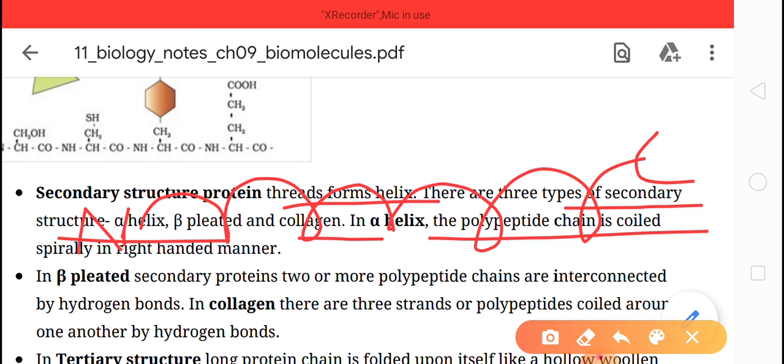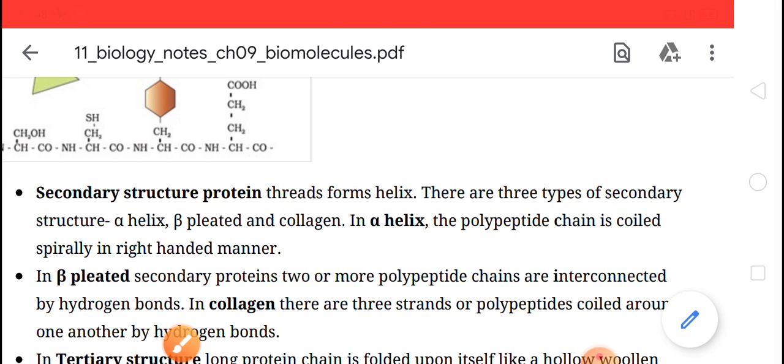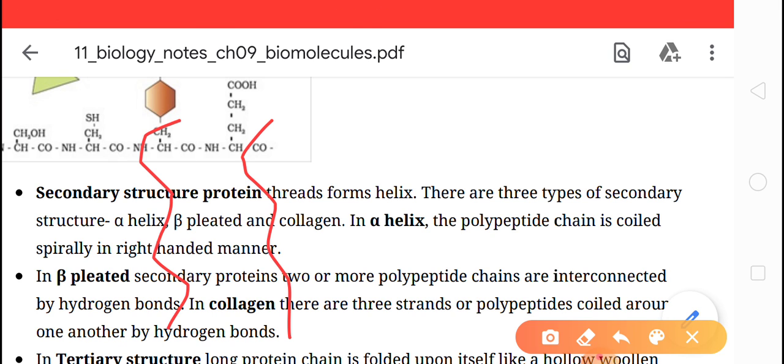Clear, children? Now beta pleated. The beta pleated structure of the secondary proteins has two or more polypeptide chains which are interconnected by hydrogen bonds. For example, these are the chains. Here the amino acids are found, and these amino acids are joined by peptide bond and hydrogen bond.